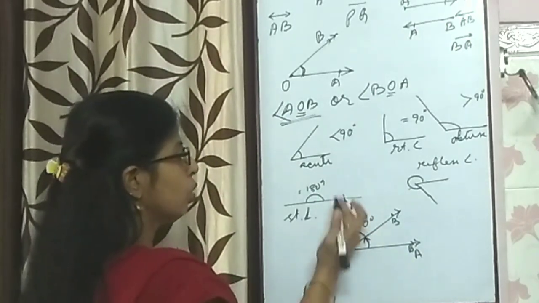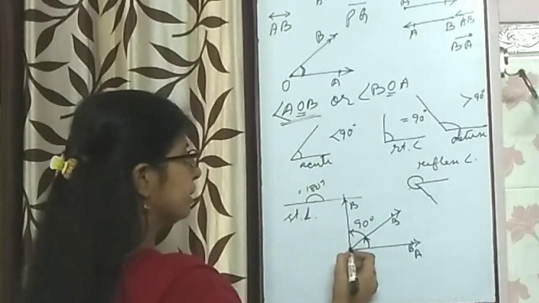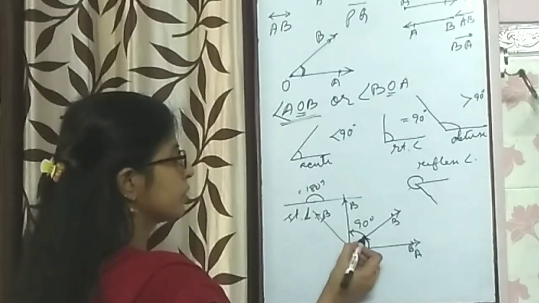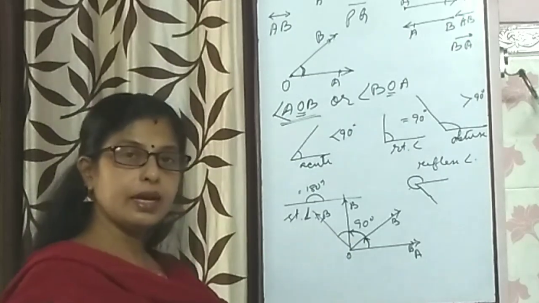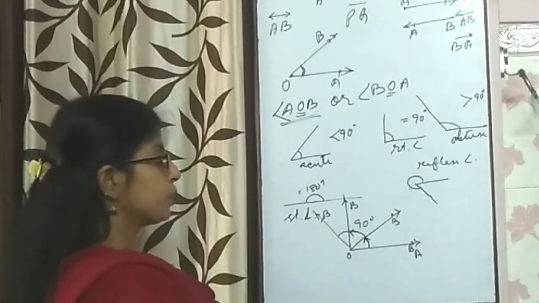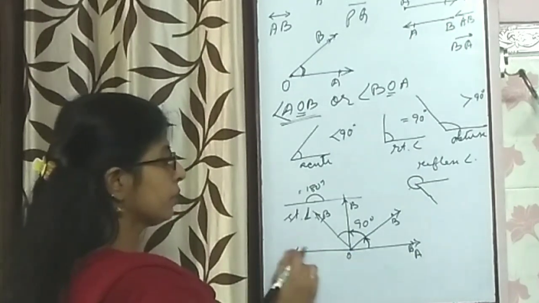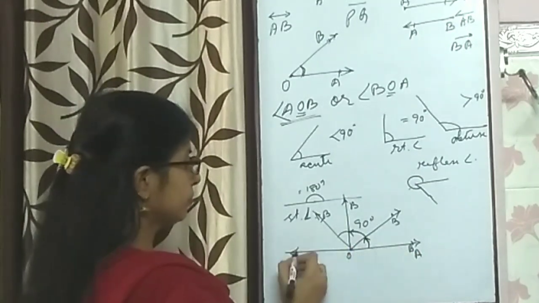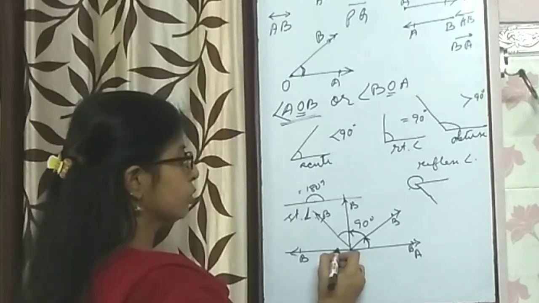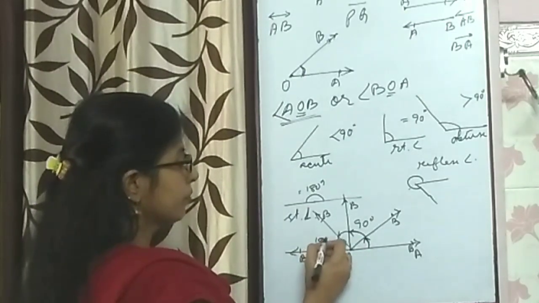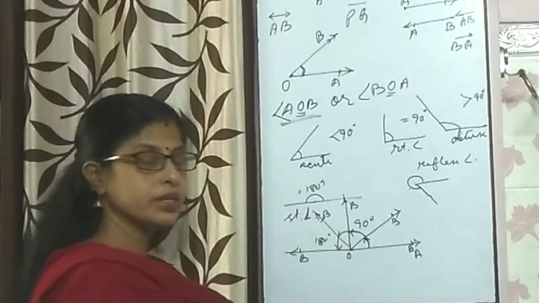If this OB again moves a little down, then this measurement is more than 90 degrees, so it is an obtuse angle. If this OB comes straight opposite to OA, then this whole angle measures 180 degrees. It's called a straight angle.